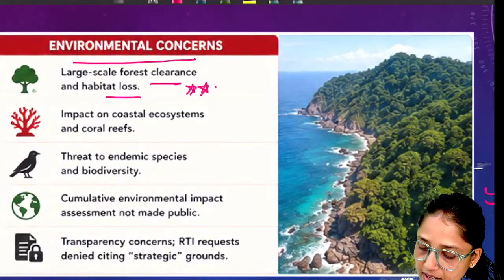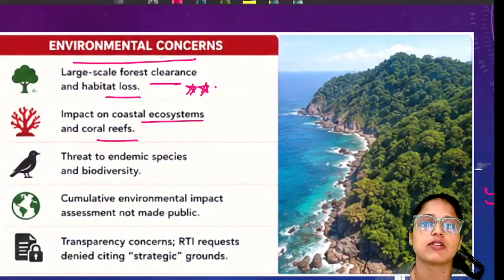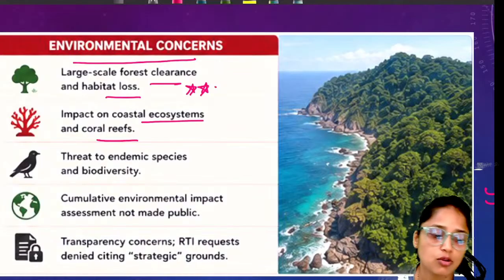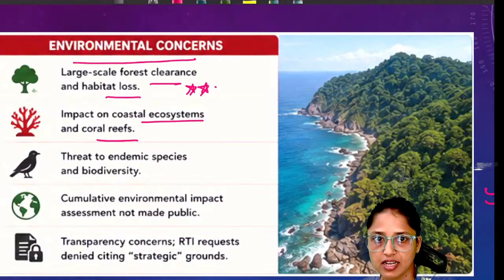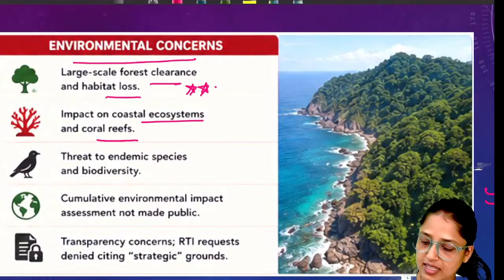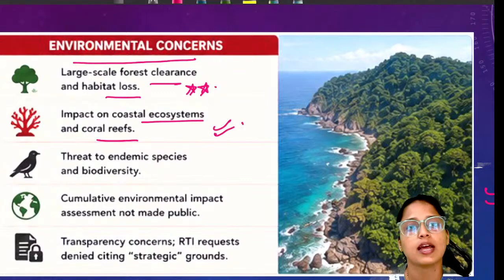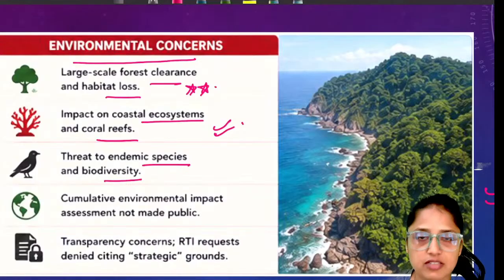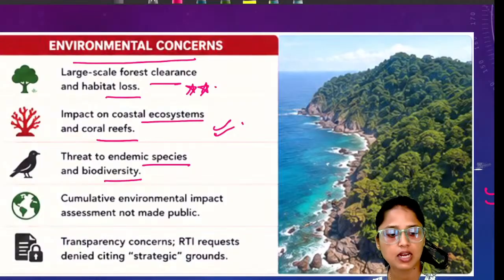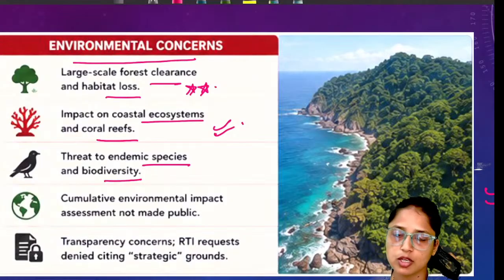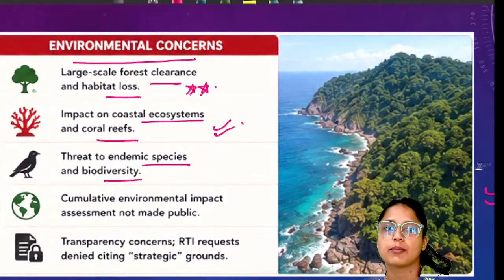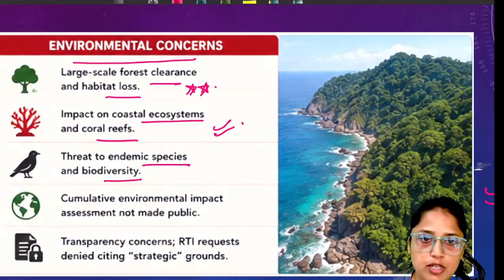Next, it will impact coral ecosystems as well as coral reefs. Why? Because if you are cutting a large amount of forest, then over a period of time heat stress will increase. If heat stress increases, it will impact corals. How? It will lead to coral bleaching. Next, it will be a threat to endemic species as well as biodiversity. I already discussed that if you cut a huge amount of forest, those forests are the habitat of all these endemic species, so it will be a threat to these species.